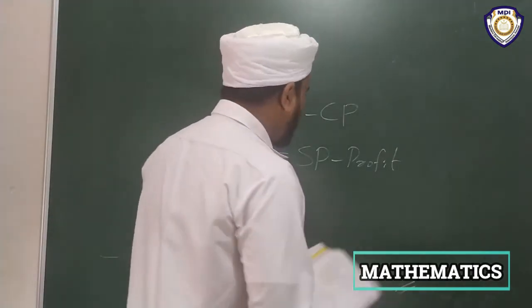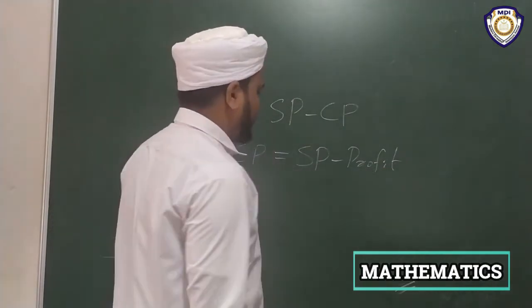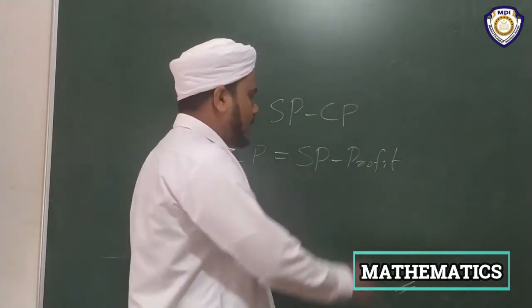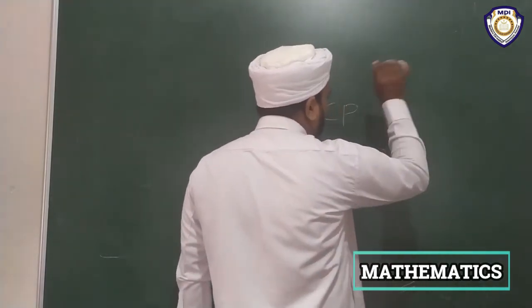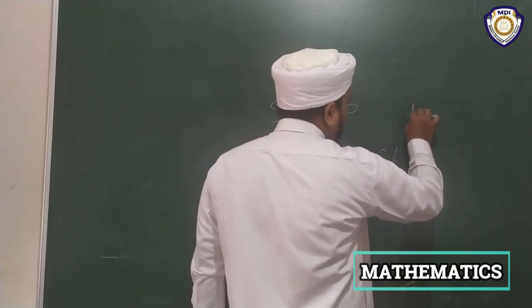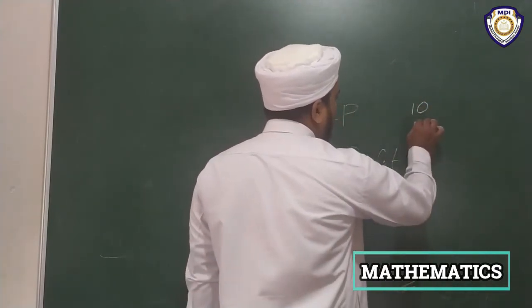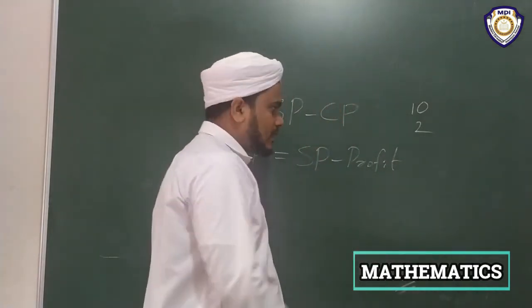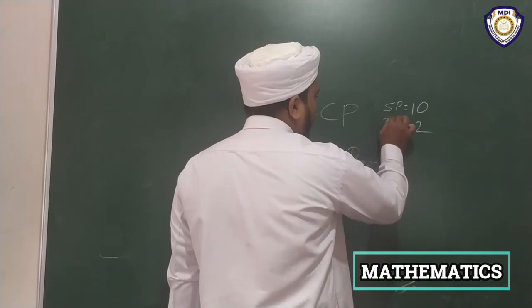We can take an example here. SP and profit given. You sold a book for 10 rupees and the profit here is 2 rupees. Listen here. This is SP and this is profit.